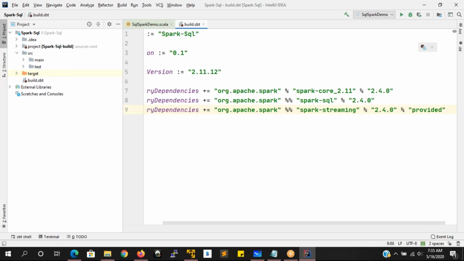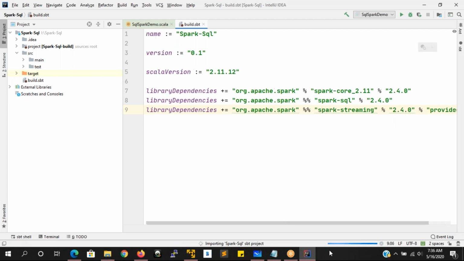Yes, that's it. So then what is going to happen here? You have to refresh it. Some changes are there to your Scala build tool. So just refresh here. Then it is going to import all the necessary libraries that are required to run the streaming application. That is getting imported here. Okay, let it be like that.